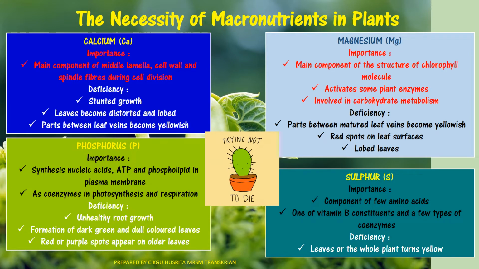Okay, and then sulfur, the last macronutrient in plants which is very important. Sulfur is a component of a few amino acids, one of the vitamin B constituents, and a few types of coenzyme. So deficiency of sulfur will make the leaf or the whole part of the plant become yellow.